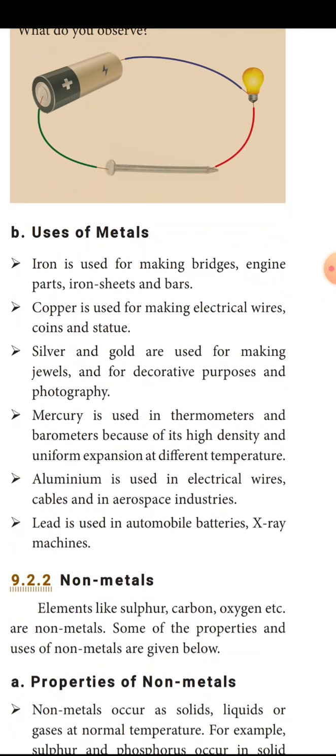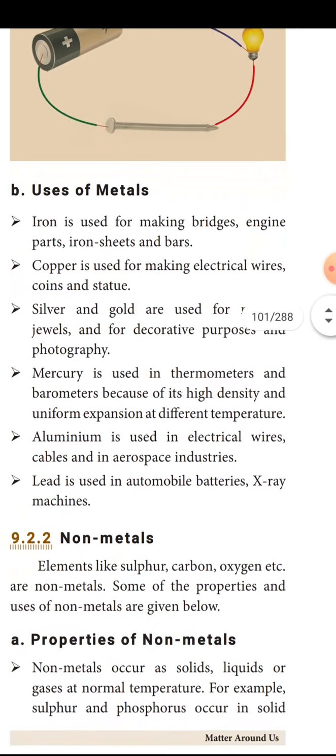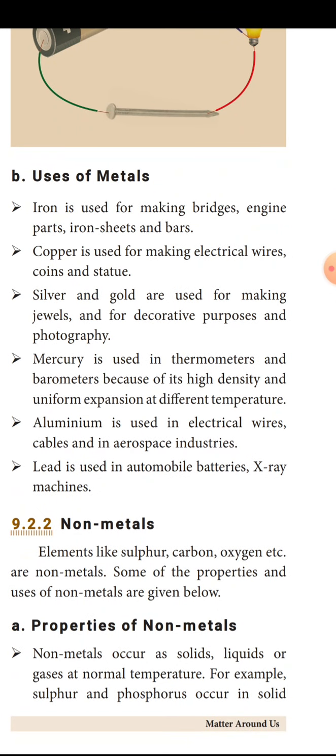Metals are used in building bridges. Copper is used as electrical wire. Silver and gold are used for decoration. Mercury is used in thermometers. Mercury is a liquid metal and it is a poisonous one. Aluminium is used in electrical wire. Lead is used in automobile batteries, X-ray machines, etc.